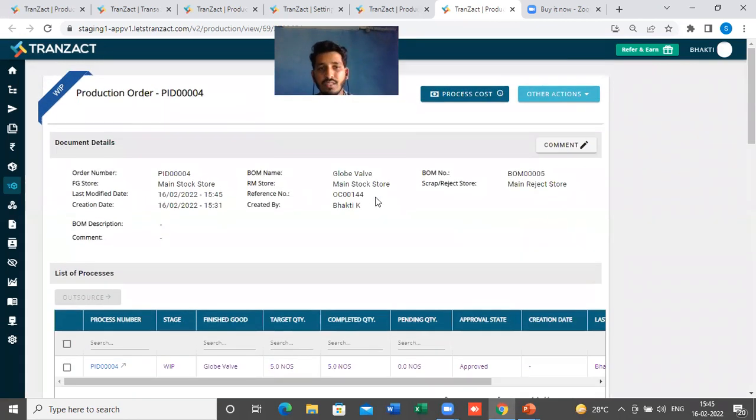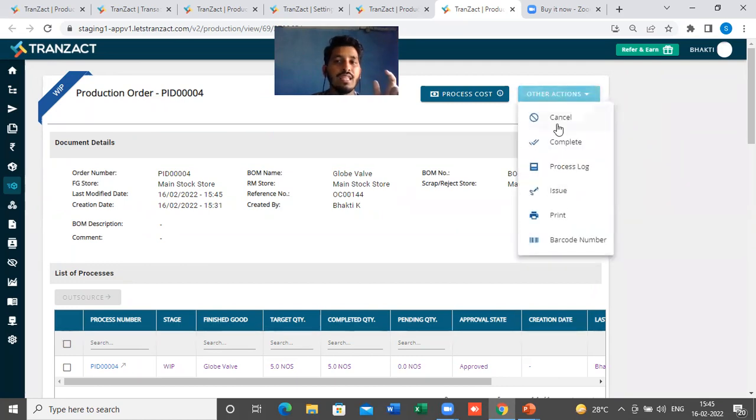Once all the processes are done, we have issued the raw material, submitted the finished good, completed the routing, and done the testing of the finished good, you can go to these other actions and complete it. Once you complete it, you can also check the process cost of this overall production order. If you want to take out the print, or see the process log, the process log will show you what actions a user has taken on which day.